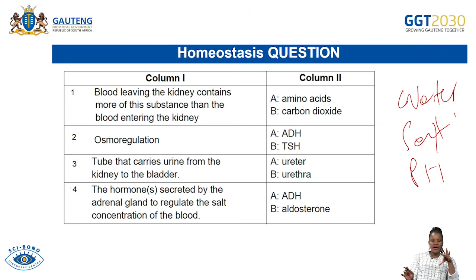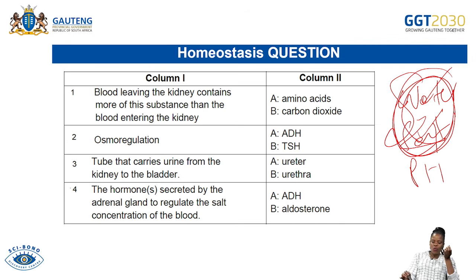Before I start with this question, you must know the parts that secrete hormones, which hormone is responsible for the balance of water, which hormone is responsible for the balance of salt, which parts secrete these hormones, and which organs they are going to target. Remember, that is what you need to know when it comes to homeostasis.